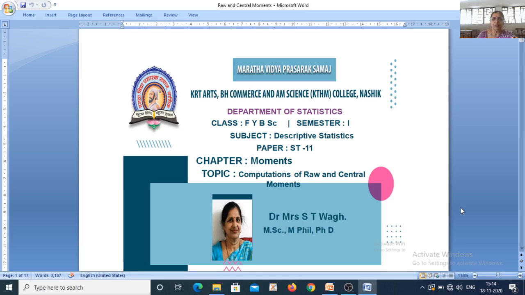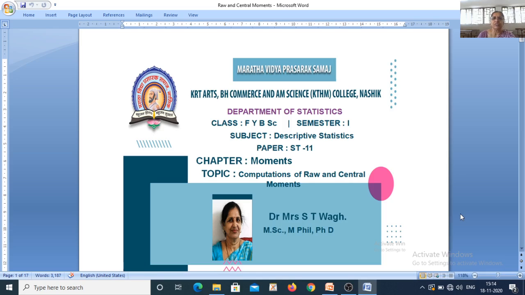Now one of the most important parameters of the distribution which decides the shape of the distribution is moments. Now these moments are actually of two types. The first one is called raw moments and the other one is called central moments.